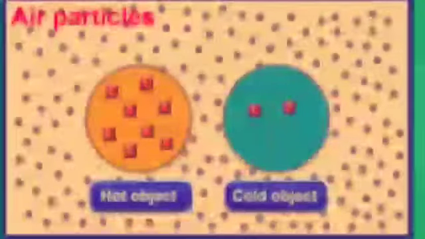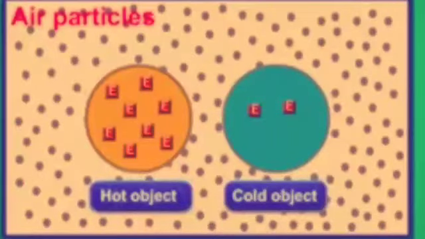Heat exchange. If heat is exchanged between a hot and cold object, the temperature of the cold object goes on increasing due to gain of energy, and the temperature of the hot object goes on decreasing due to loss of energy. The change in temperature continues till the temperature of both the objects attains the same value.